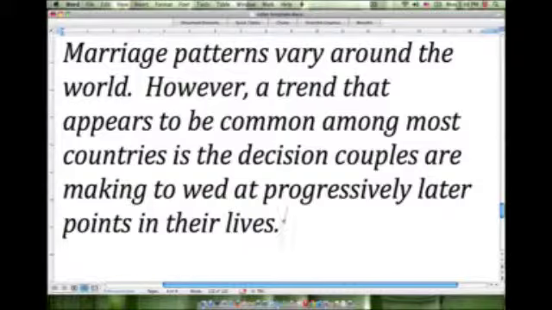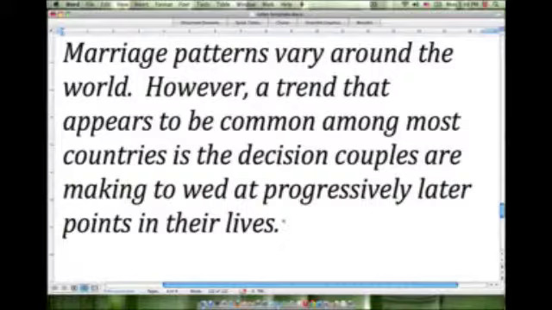Okay, so marriage patterns vary around the world. Very broad sentence in the beginning. However, a trend that appears to be common among most countries is the decision couples are making to wed at progressively later points in their lives. So now we've started to bring in the topic of marrying early versus marrying late. So we can see that this is starting to become more narrow.